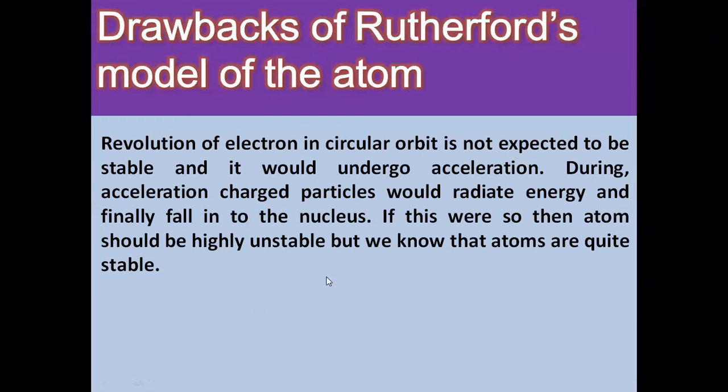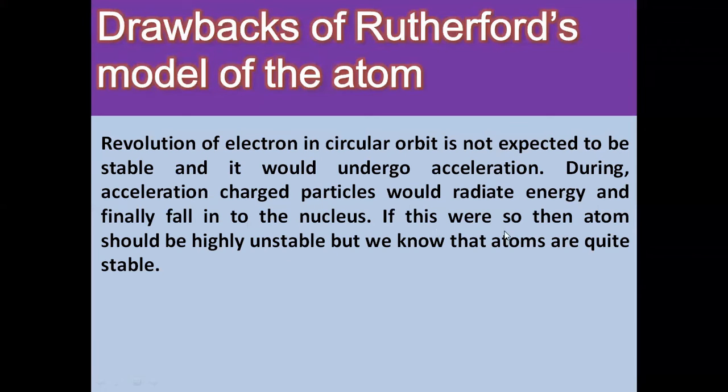It will keep losing energy, and ultimately it will fall into the nucleus. So this is the drawback: revolution of the electron in the circular orbit is not expected to be stable, it would undergo acceleration, and during acceleration a charged particle would radiate energy. It is like when we are running and we lose our energy. Once the time comes, the entire energy is lost and we fall down. The similar thing would happen: it would radiate the energy and finally fall into the nucleus.